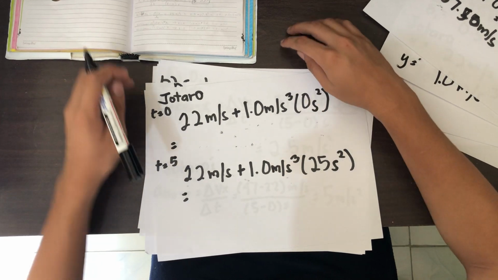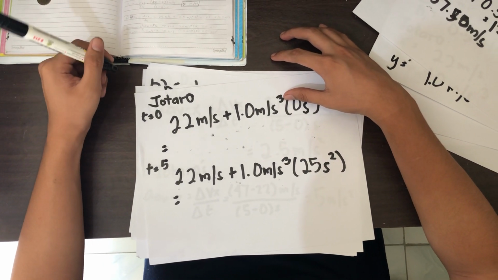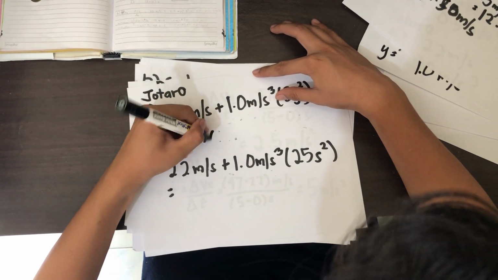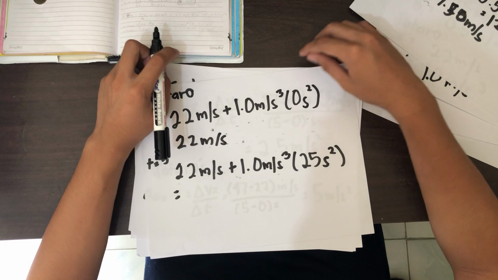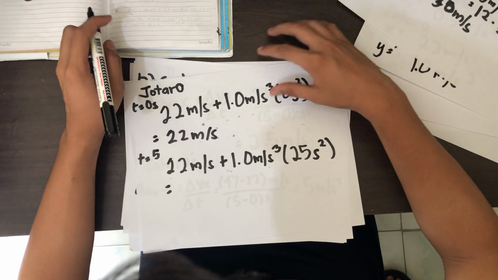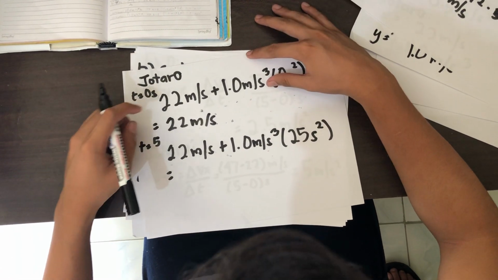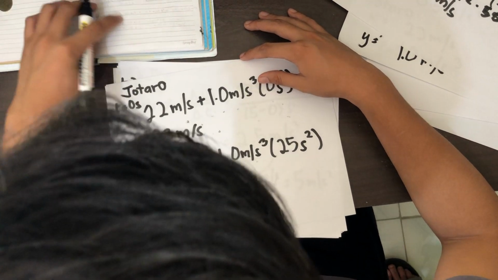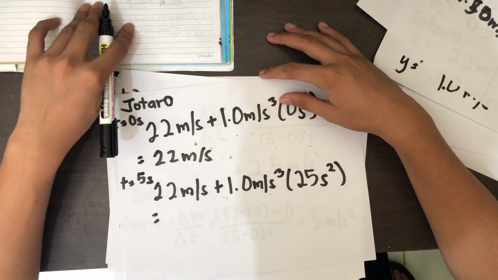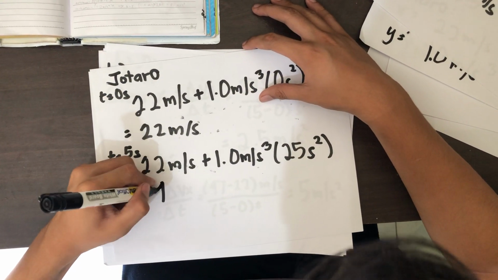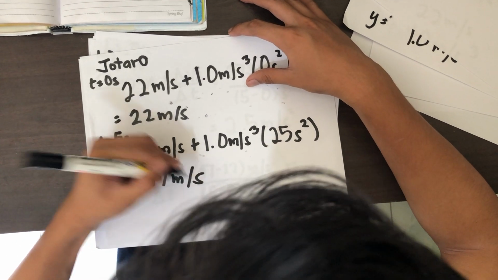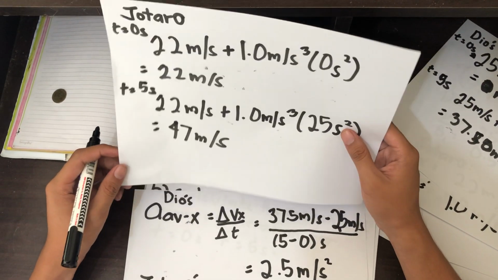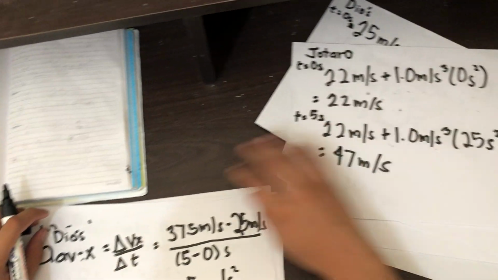So let's go to Jotaro's. When t is equal to 0 seconds, that's already equal to 22 meters per second, because anything that is multiplied by 0 is equal to 0. However, when time is equal to 5 seconds, we are going to get the answer of 47 meters per second.